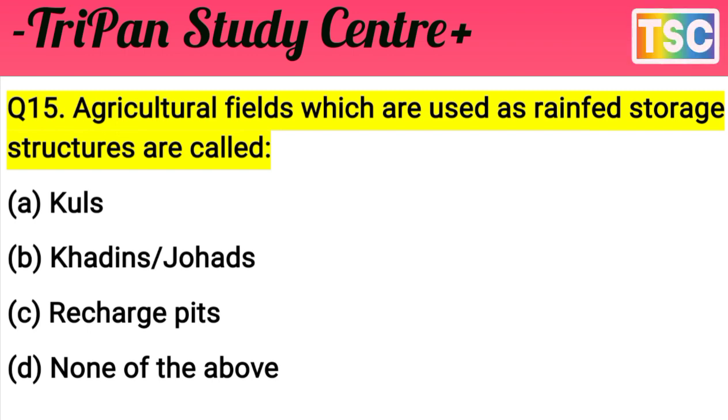You must have thought of your answer. Let's see what our answer for this question is. Agricultural fields which are used as a rainfed storage structure are called this is not Kuls, not a recharge pit, and none of the above is also rejected. The answer here is B, Khadin or Johad. That's the important answer. The correct answer is B, Khadin or Johad. That's important. Let's see the next question.